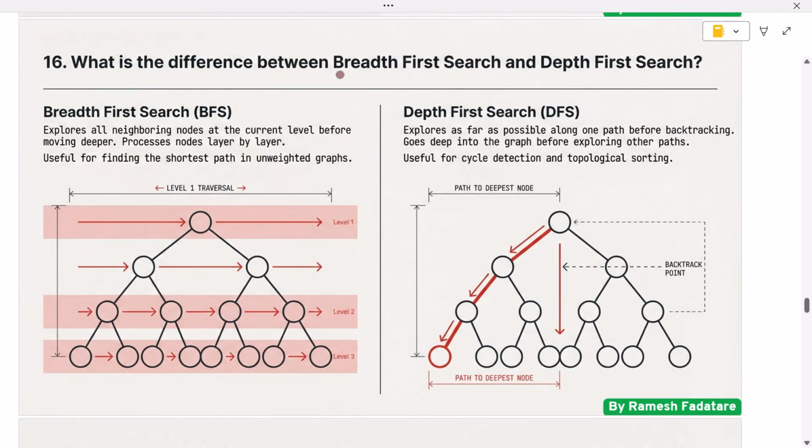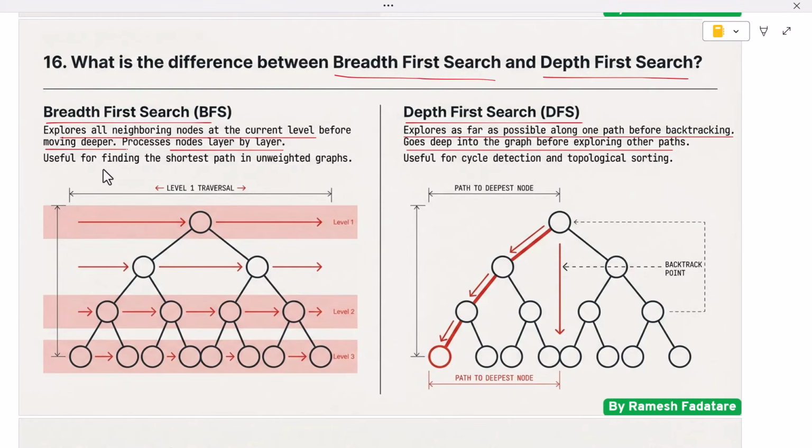Next, what is the difference between breadth-first search and depth-first search? Breadth-first search and depth-first search are two common graph traversal techniques. Breadth-first search explores all neighboring nodes at the current level before moving deeper into the graph. It processes nodes layer by layer. Depth-first search explores as far as possible along one path before backtracking. It goes deep into the graph before exploring other paths.